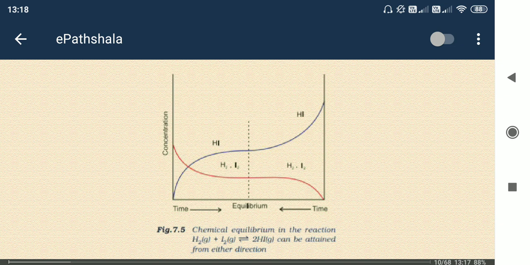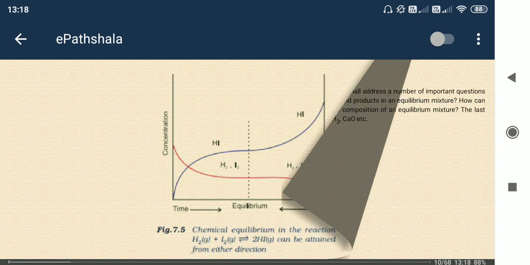I will discuss it later. If the product concentration is not at the equilibrium level, the reactant will be changed more and more to product. This is from Le Chatelier's principle. I am going to discuss it later.